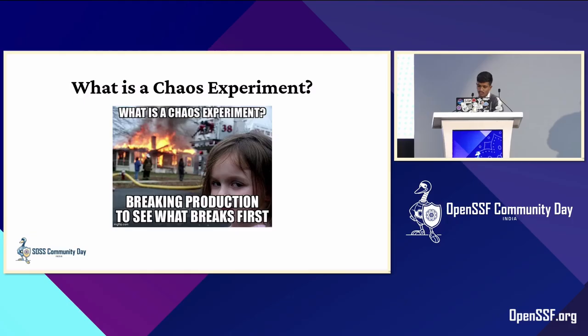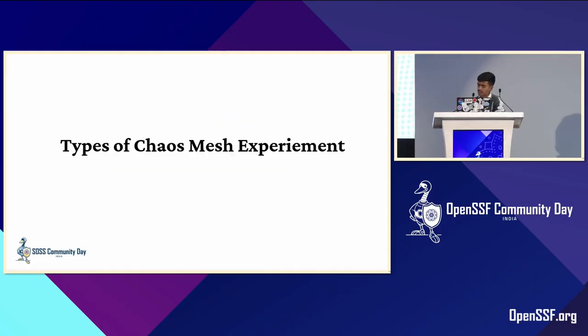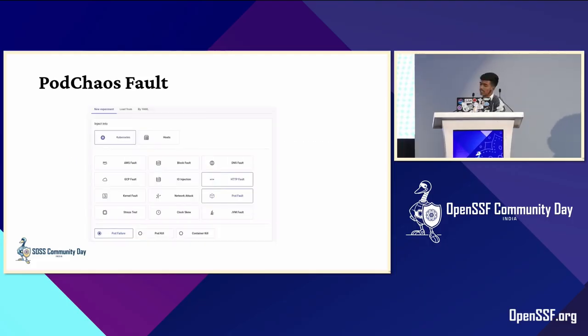A QoS experiment is, as you can say, a fundamental unit within the Litmus QoS architecture, in which the user can choose which new QoS experiment to construct using the required QoS scenario. Types of QoS experiment: there are different types, and I'm going to explain some of them. So we have pod QoS fault.